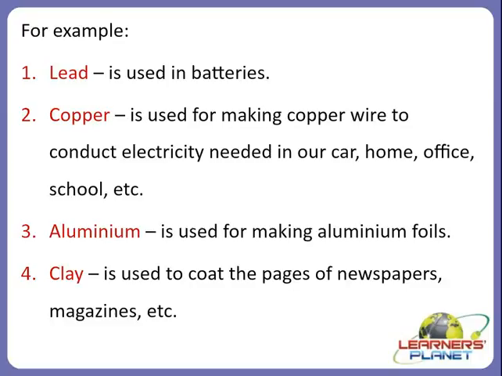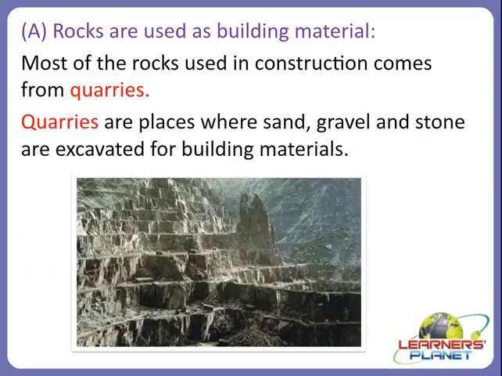So let us first start with the rocks. Rocks are used as building materials. Yes. Very long ago, our ancestors used rocks for tools, and this was known as the Stone Age, the period of human development which lasted for a long time, right? Why was this known as the Stone Age? Because very long ago, our ancestors used rocks for tools, like obsidian and flint. They were used for knives and spears, right?